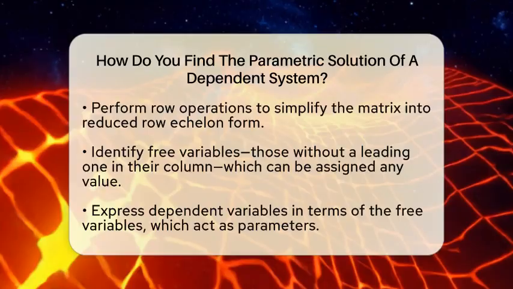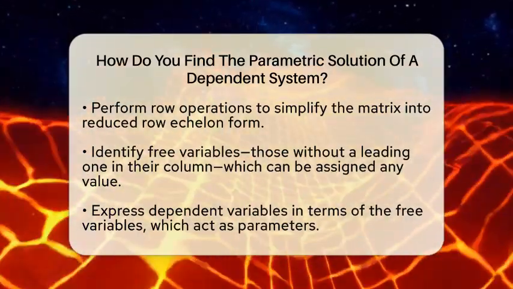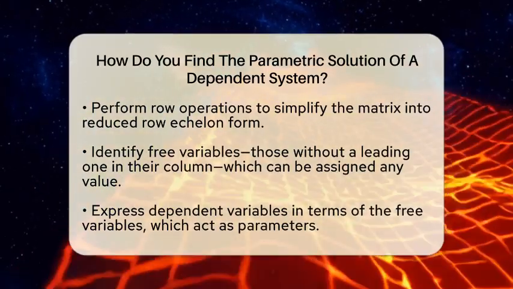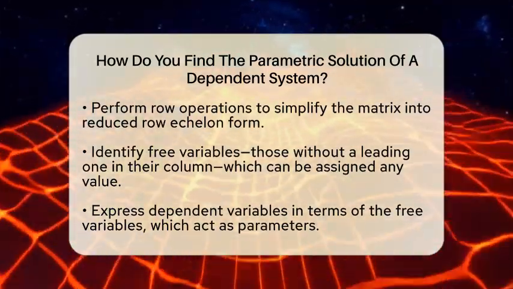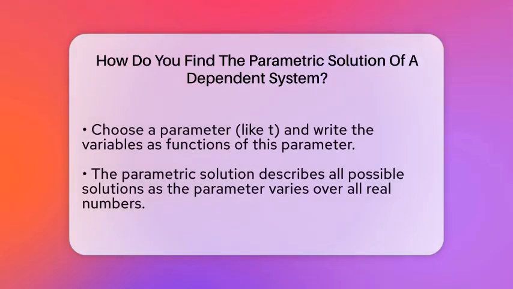For example, if you have 3 variables and one is free, you might express the other 2 as functions of that free variable. Suppose you choose the free variable to be t, you might find that x equals 2 plus 3 times t, y equals 1 minus t, and z equals t. These expressions form your parametric solution, showing all possible solutions as t varies over all real numbers.